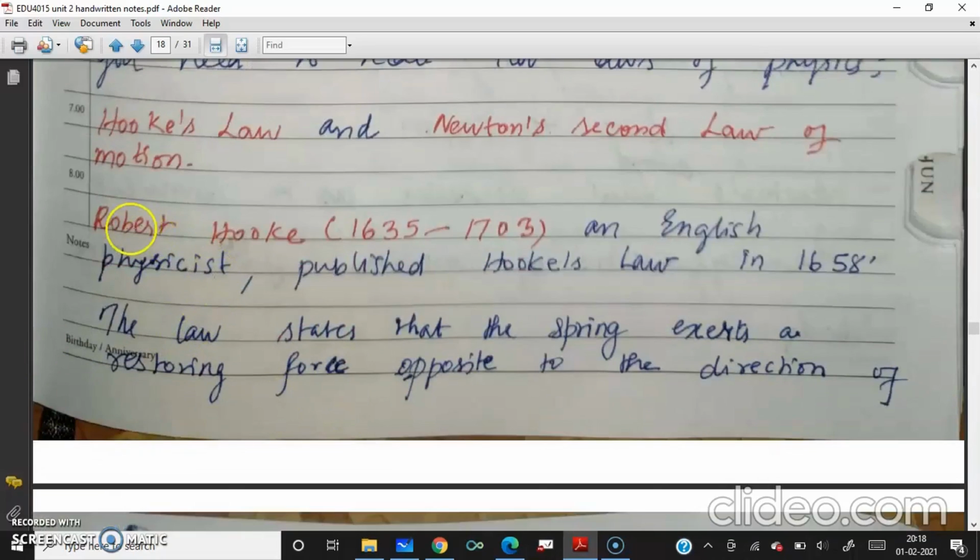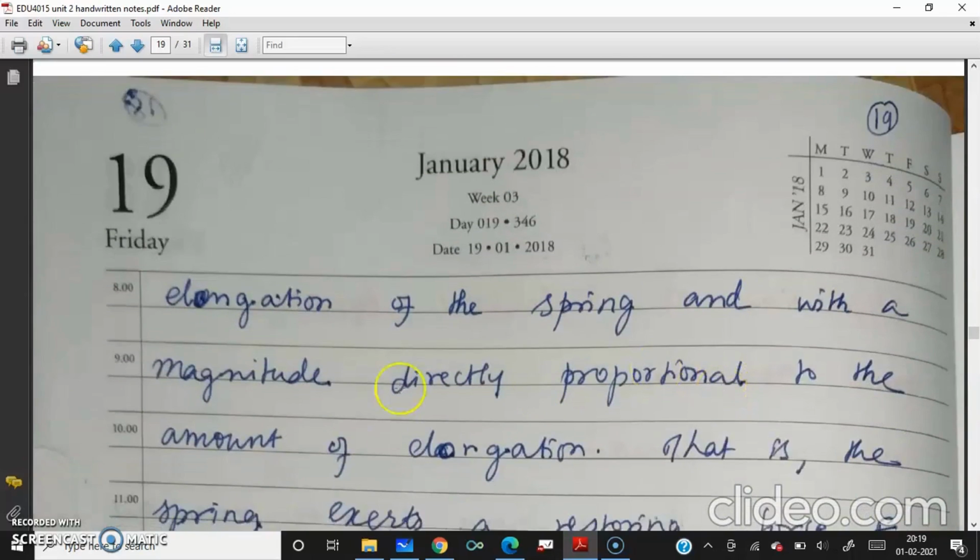What is Hooke's law? It was given by Robert Hooke, 1635 to 1703. He was born in 1635 and died in 1703, an English physicist. He published the work known as Hooke's law in 1658. The law states that the spring exerts a restoring force opposite to the direction of elongation of the spring and with a magnitude directly proportional to the amount of elongation.